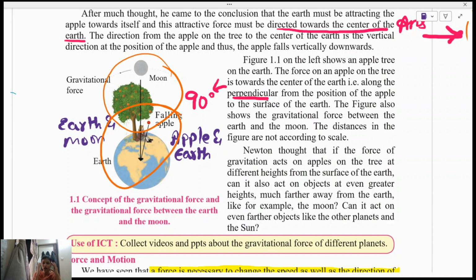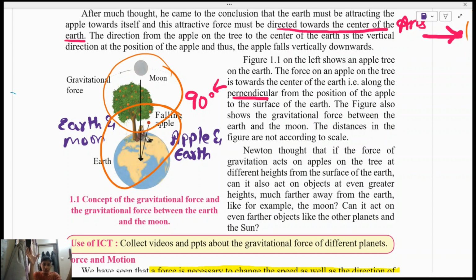So what was the other thought that Newton got after the whole of that apple incident? He thought, is it limited only to the objects that are very close to the earth, like apples, or does it act on different heights as well? So the answer is yes, it works at different heights.